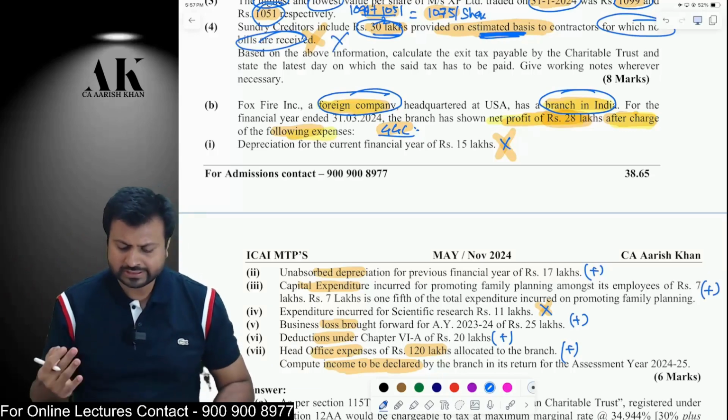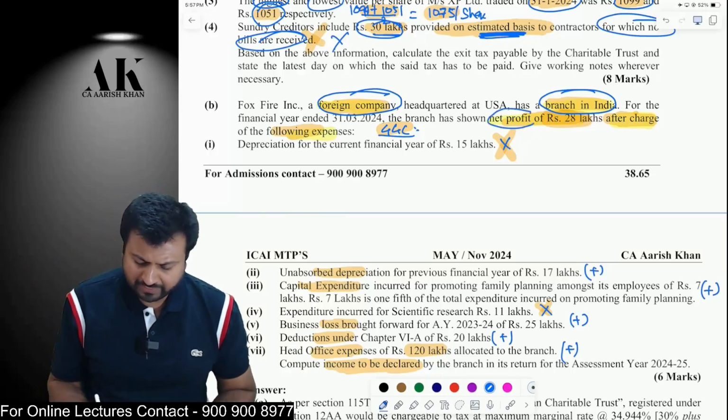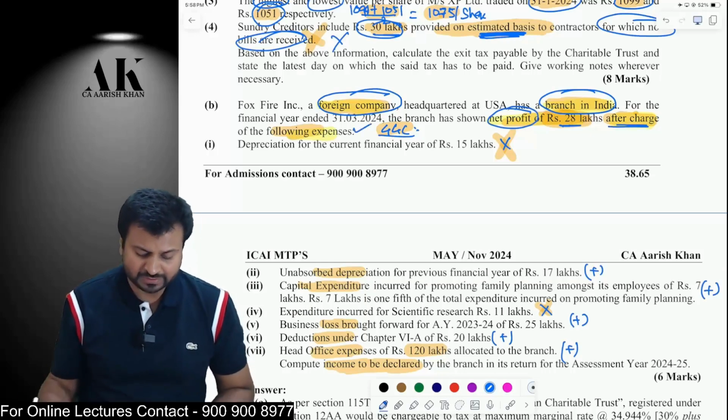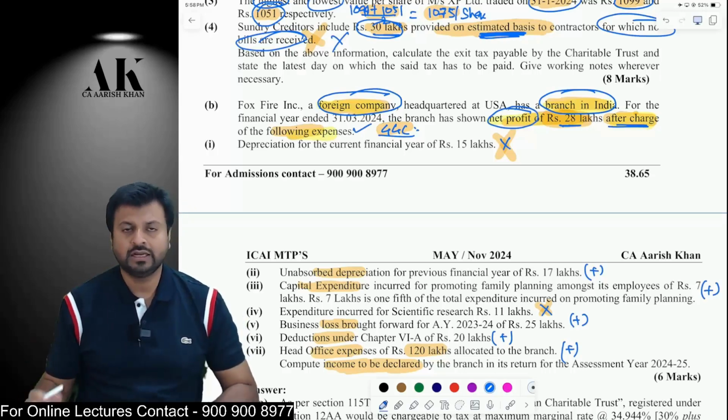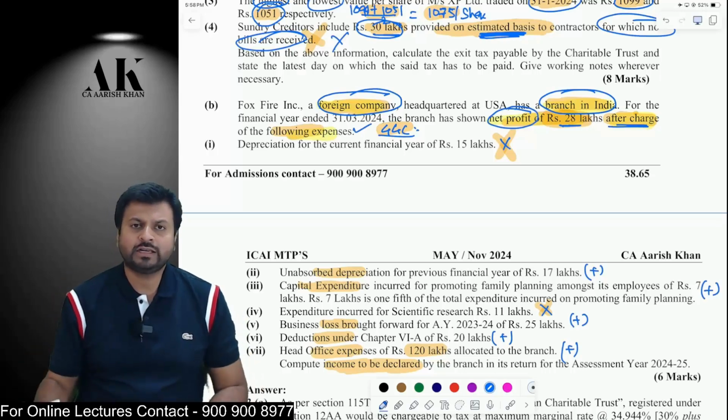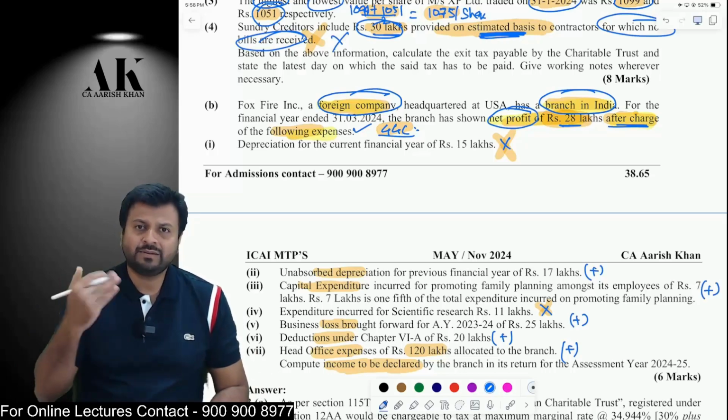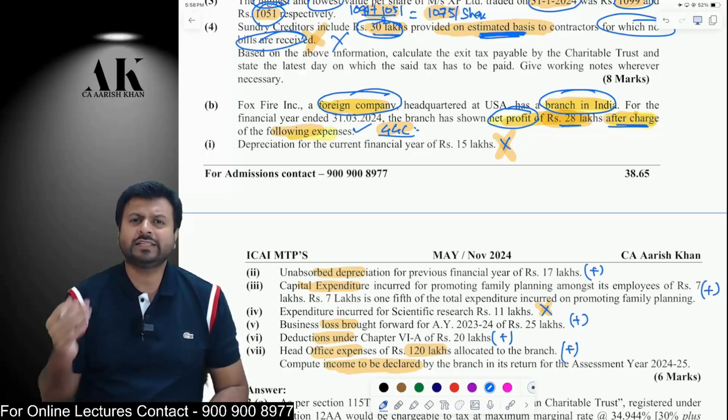Okay. Now what is adjusted total income? The company has given us a net profit of the Indian branch, which is 28 lakhs and which is after charging the following expenses. Now we need to compute the adjusted total income. We need to take 5% of that and then compare the actual expenses allocated.